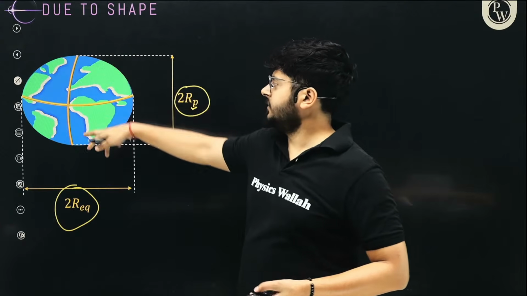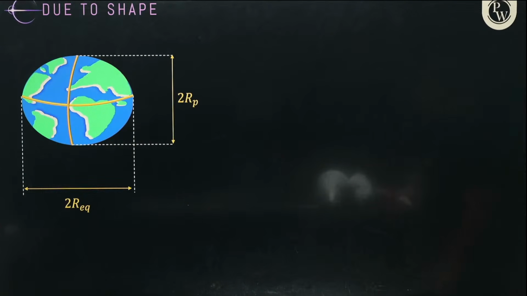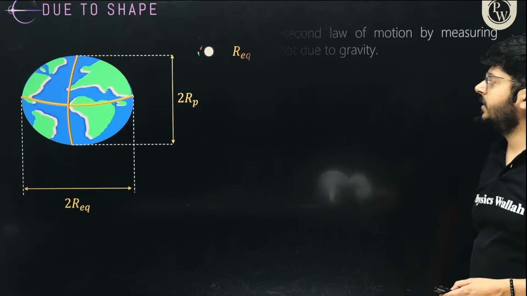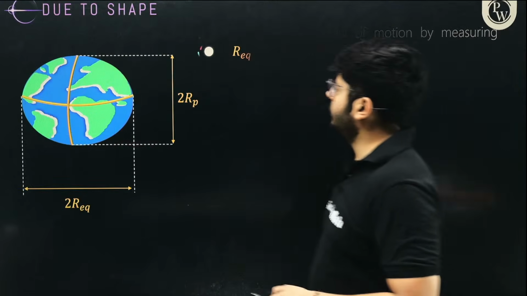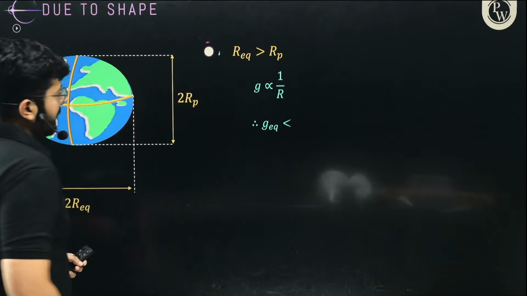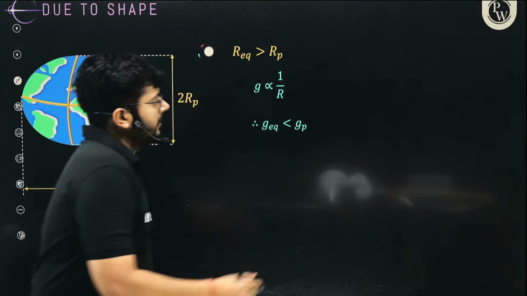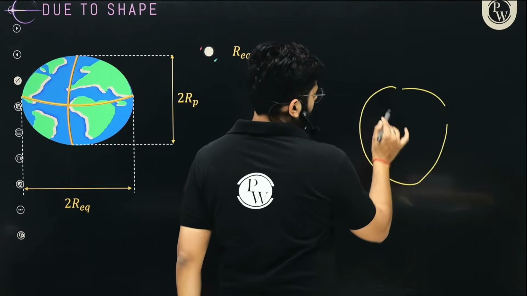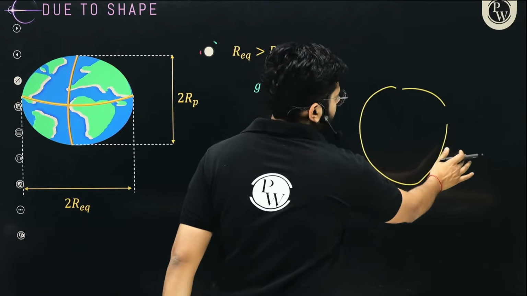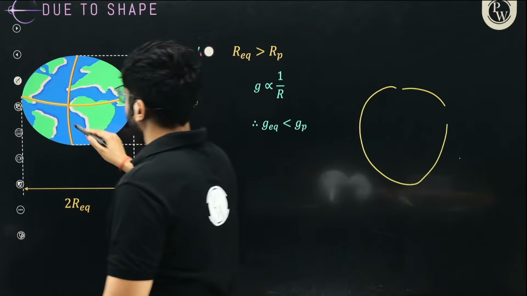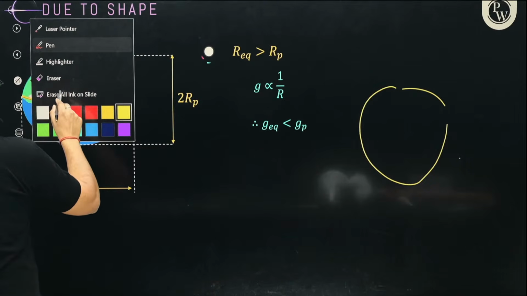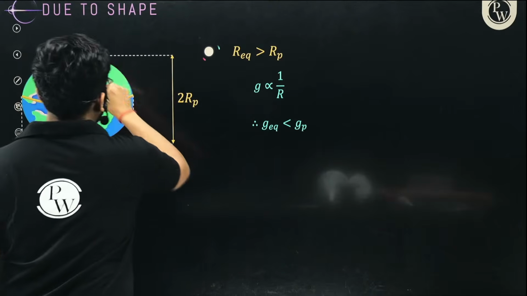So basically this is higher than this, right? So clearly now when we try to write down the value of g anywhere, we know that the value of g is inversely related to R, right? We know that if you move away from the surface of Earth,